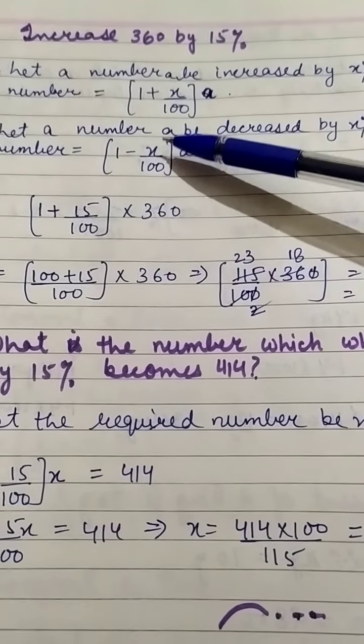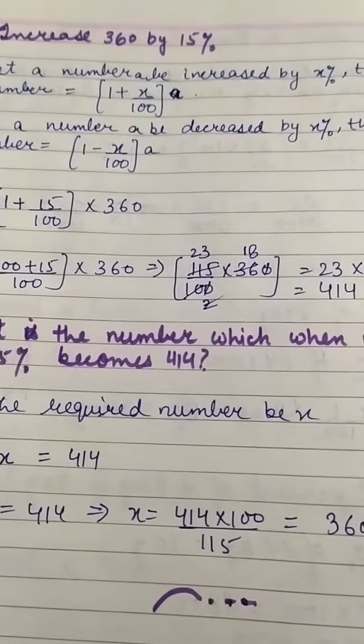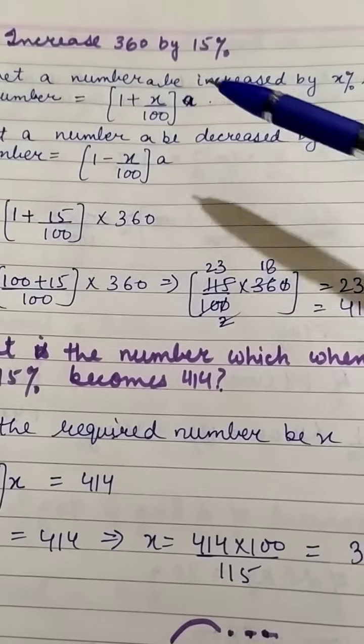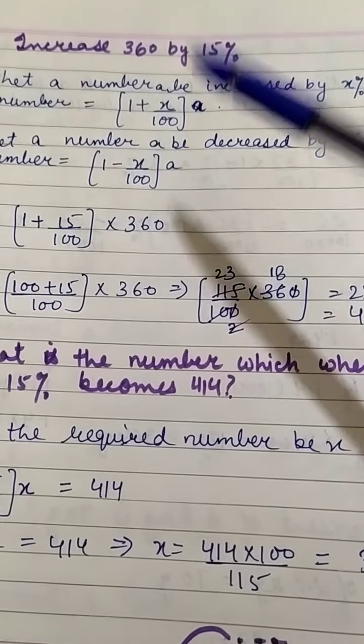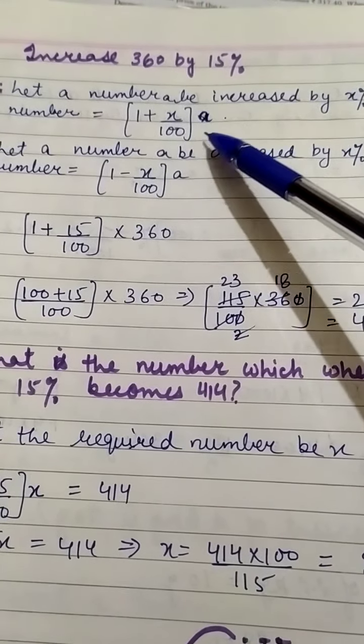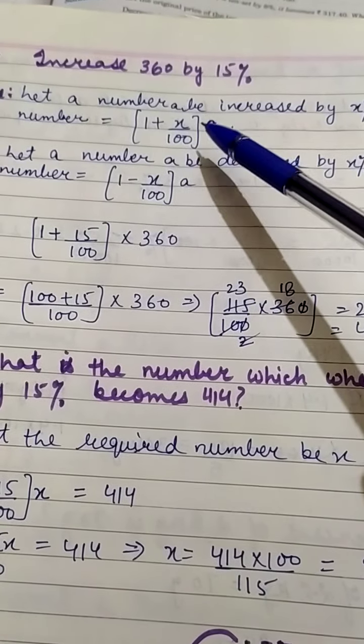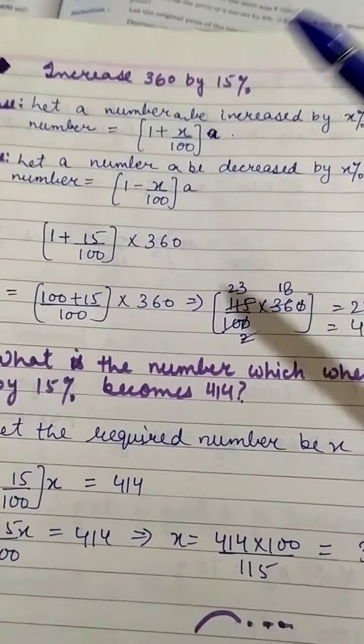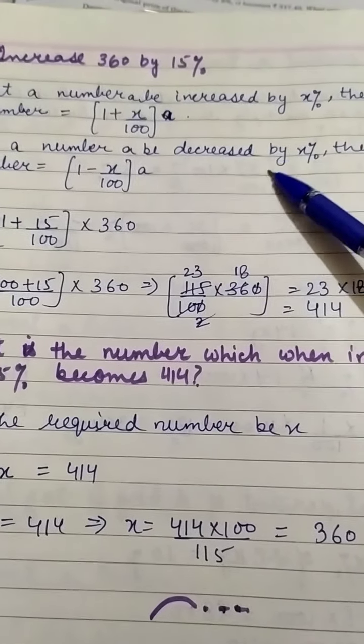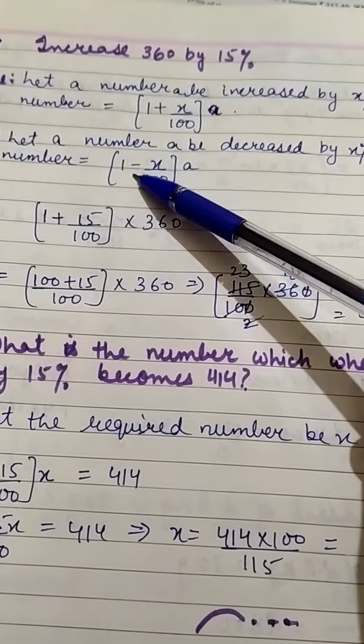This you have to learn. You can say this is a formula for an increased number. And if a number a is decreased by x%, then we will do the minus, meaning subtraction.